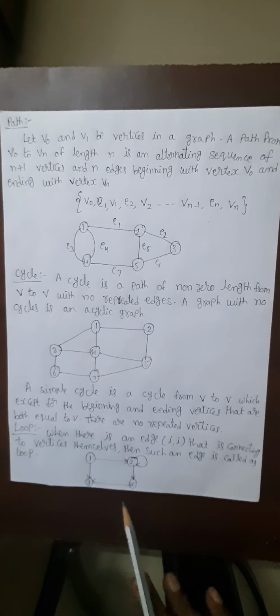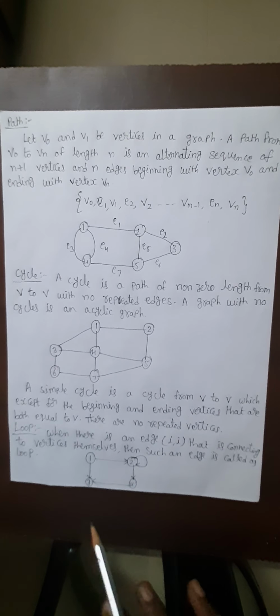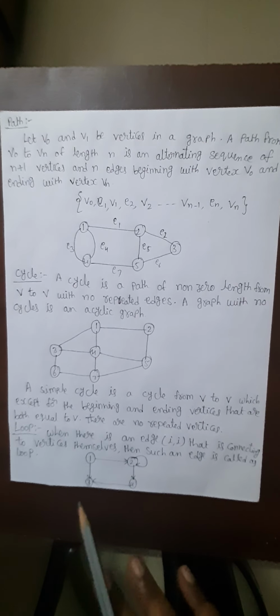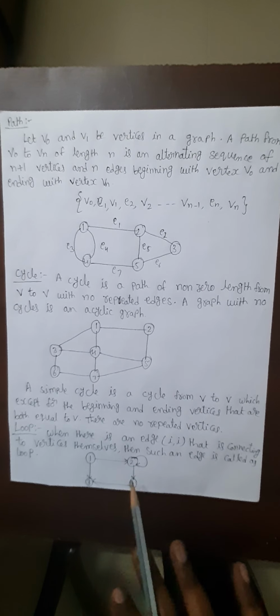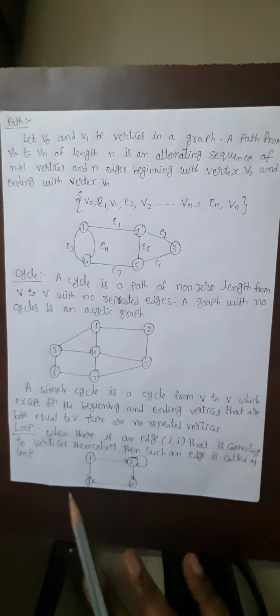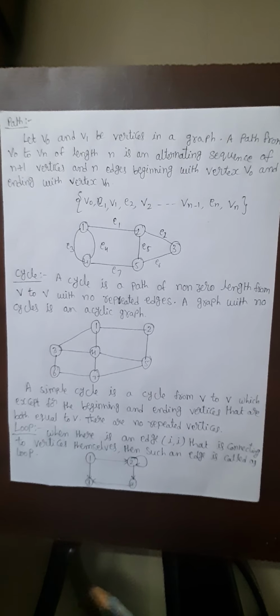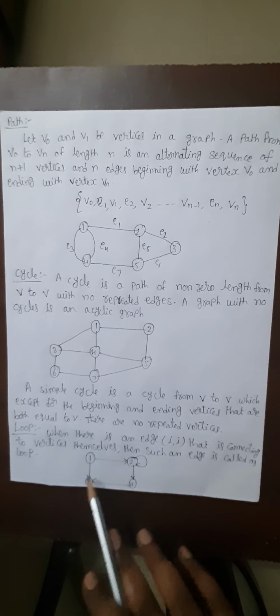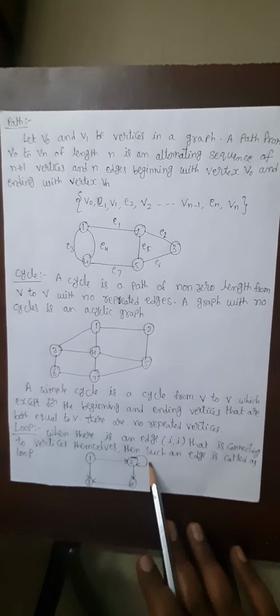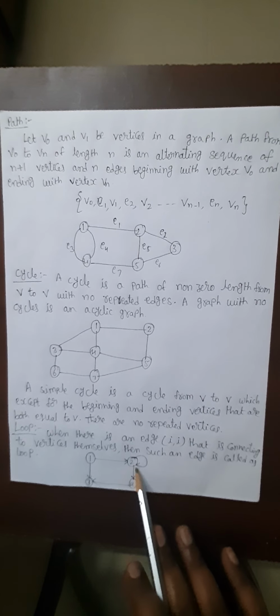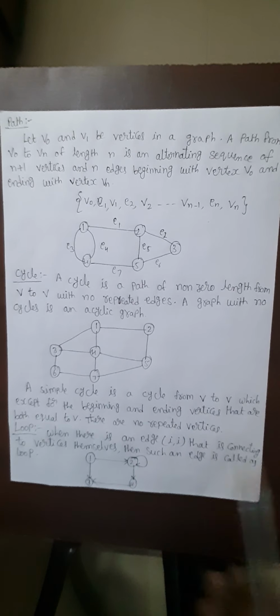And see the loop. Already you know the meaning of the loop. Loop means repetition. Here, when there is an edge i comma i, that is the same edge that is connected to the vertex itself, then such an edge is called a loop. See here, 1 to 2, 1 to 3, 4 to 3 connection is there, and again 2 is connected to 2 only, then it is called a loop.